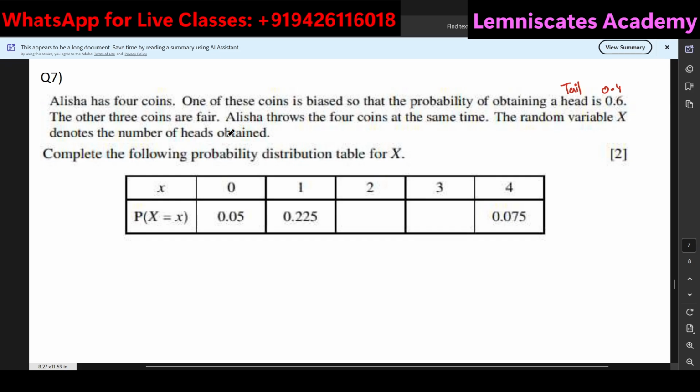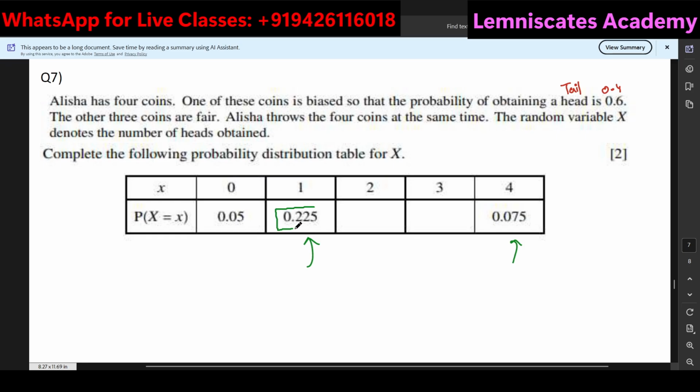The random variable x denotes the number of times the head is obtained. We have to complete the following probability distribution table for x. The doubt over here was coming from Madhu, that she was not able to get the correct value of the probability of x equals 2. The problem is, whenever we are given this kind of a table, they give you this kind of an example once, and you will have to go ahead and test if whatever kind of logic that you're going to implement is even logical or not.